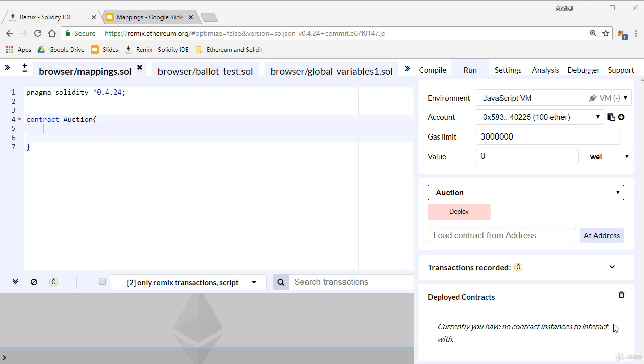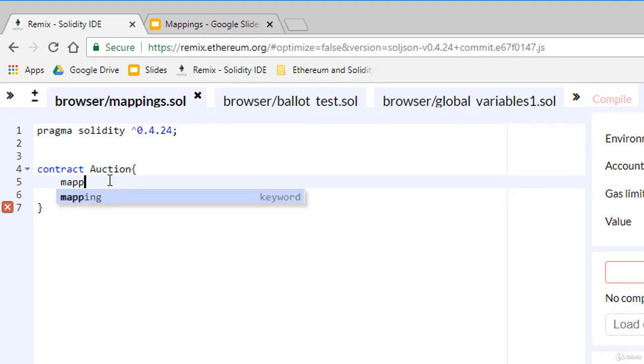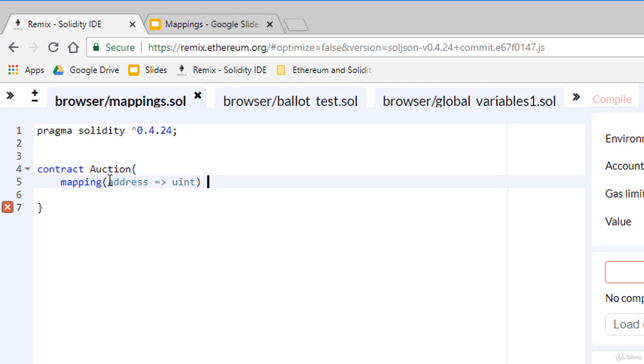Let's see some examples in Remix Editor. If we want to declare a mapping state variable, we use the keyword mapping, and then between parentheses we specify the key type, let's say address. The keys are of type address. Then we have an arrow, so equals and greater than, and the type of the values, let's say uint, unsigned integer. This variable can be public or private, let's say public.